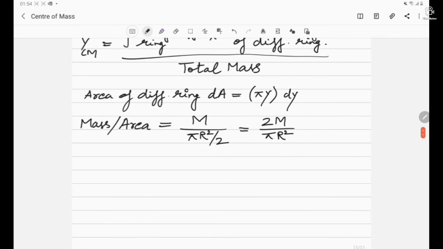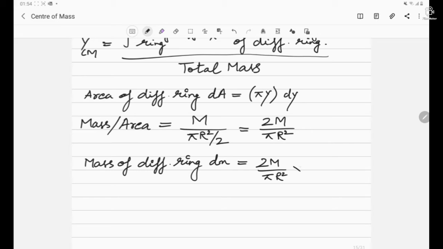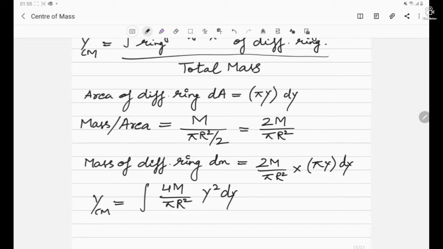Now let's find out the mass of the differential ring, say represented by dm. It is 2M by pi r square, that is the mass per unit area, multiplied by the required area, which is pi y into dy. So this is the mass dm of the differential ring. Next, let's apply it on the formula we have already discussed. That is, the y coordinate of the center of mass will be 4M by pi r square, y square dy. So we have substituted all the values.